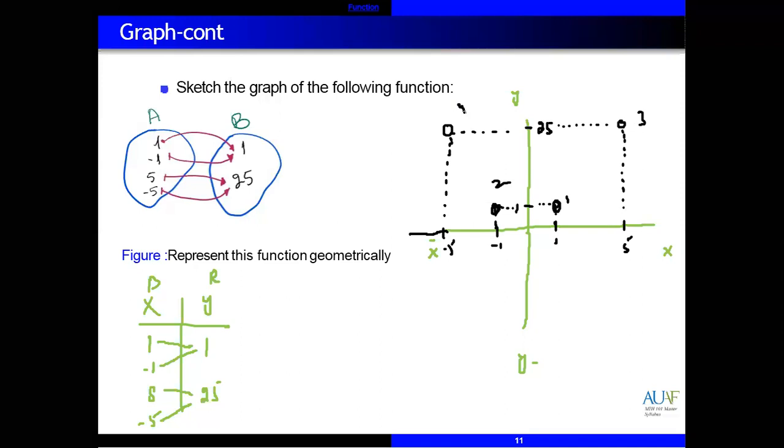Correct? So no need of joining these points. These just show whether this is a function or not. This is how to draw the sketch of the graph. We don't know if you want to join, this with this one, this with this one. Correct? We don't have other values to join. So this is how to draw the graph.